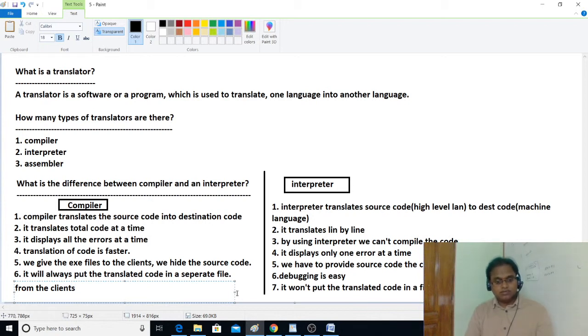Let's say you are a client, you have a requirement that your requirement is developing a game. You have asked me.